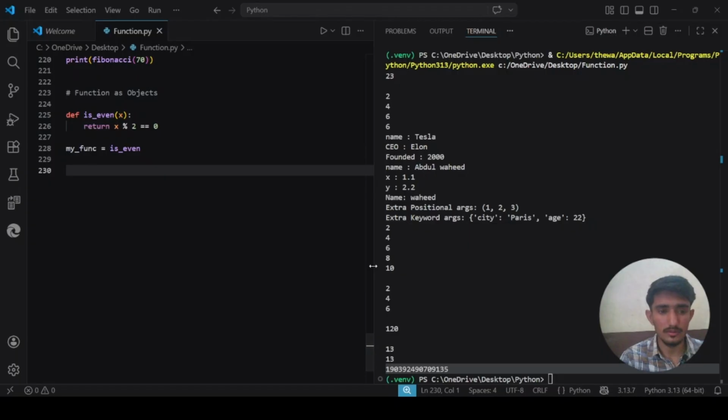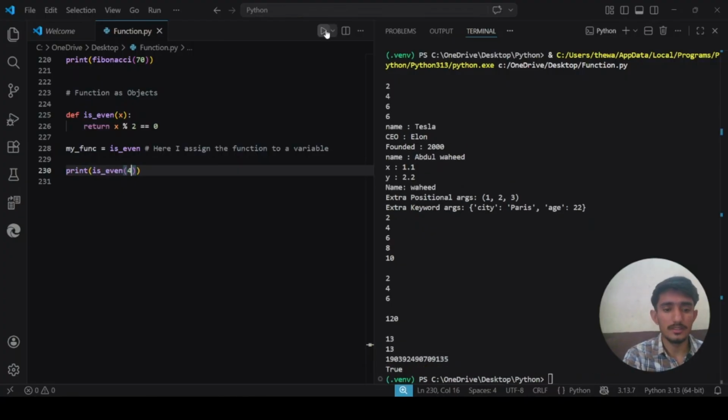Now I assign the function to a variable. Now let me print is even 4.